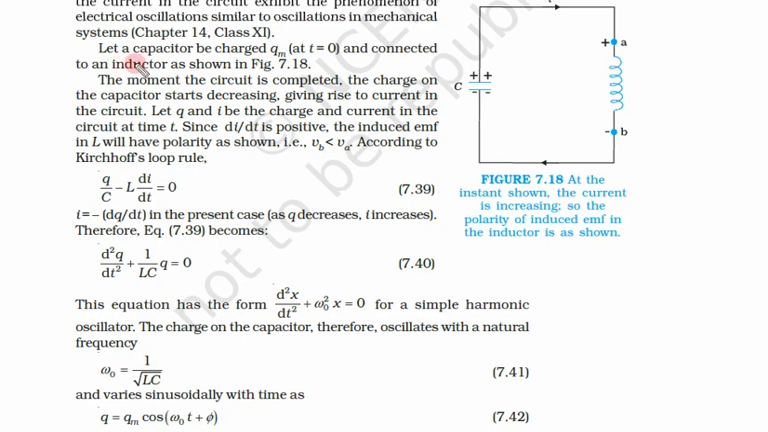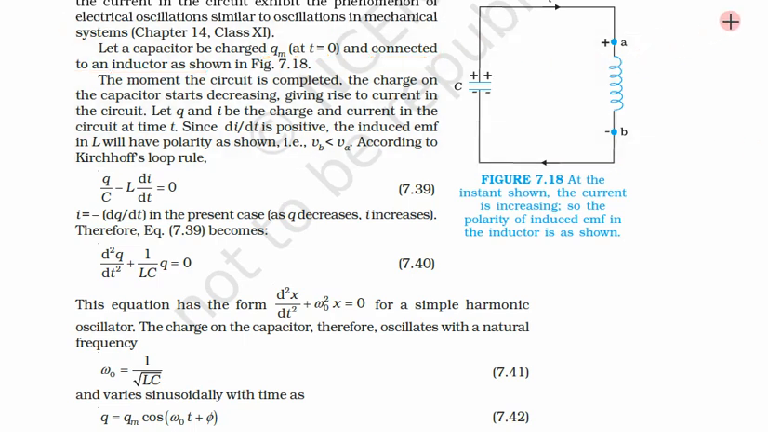So first of all, let a capacitor be charged. So we are charging this capacitor. The total charge on this capacitor at any time is Qm. That means maximum charge is on this capacitor at time t equal to 0. Initially, what we have done is charged this capacitor and then connected it to an inductor, as shown in this figure.